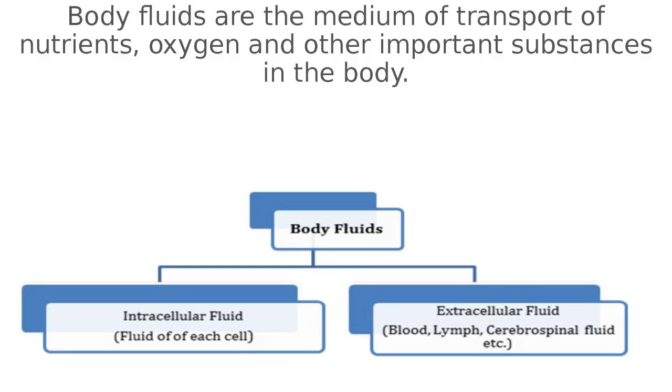That means circulation is done with the help of two types of fluids in living organisms. One is intracellular circulation and the second one is extracellular circulation. In intracellular circulation, as we know, the cell contains cytoplasm. So intracellular fluid is the fluid which is present within the cell, that is your cytoplasm.